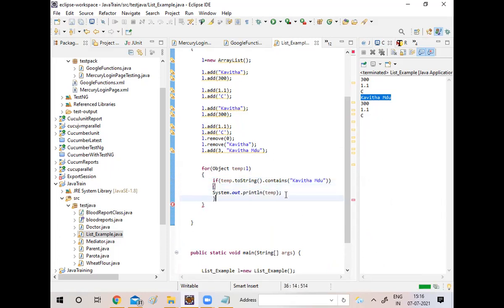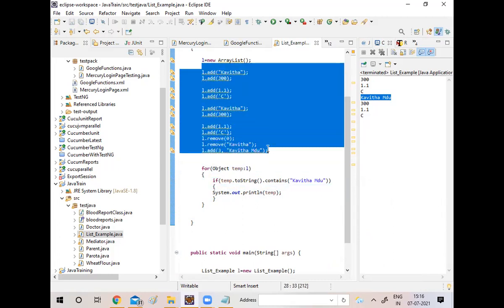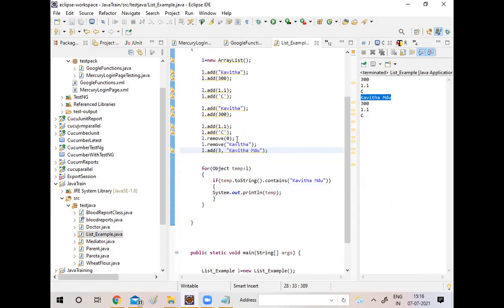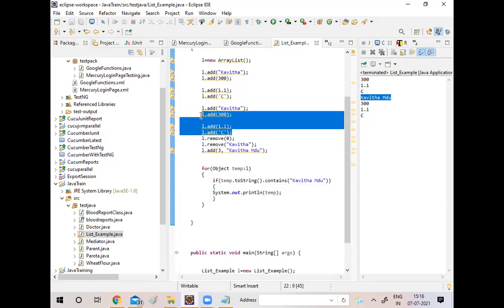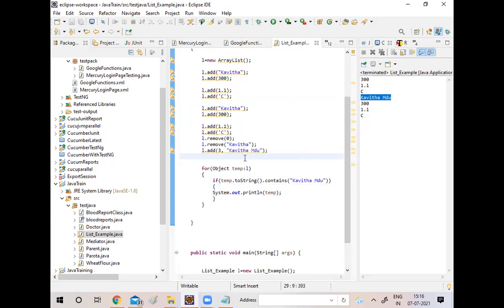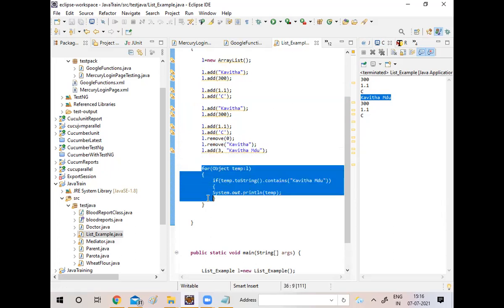Otherwise, don't print it. Else null. So what will happen? This L contains all the things, right? All the Kavitas were deleted, so right now we have only these elements. This is an iterator.